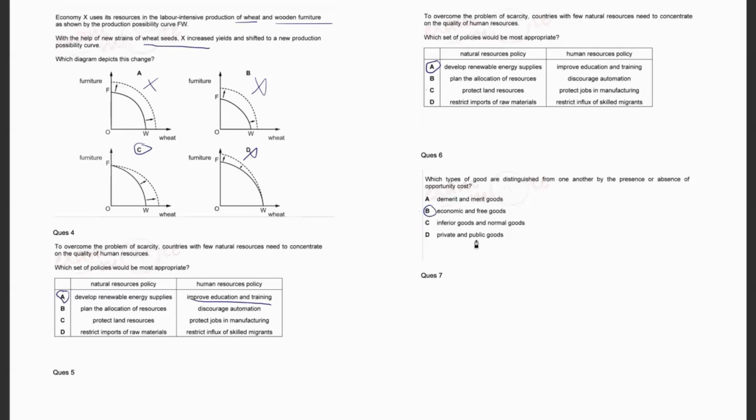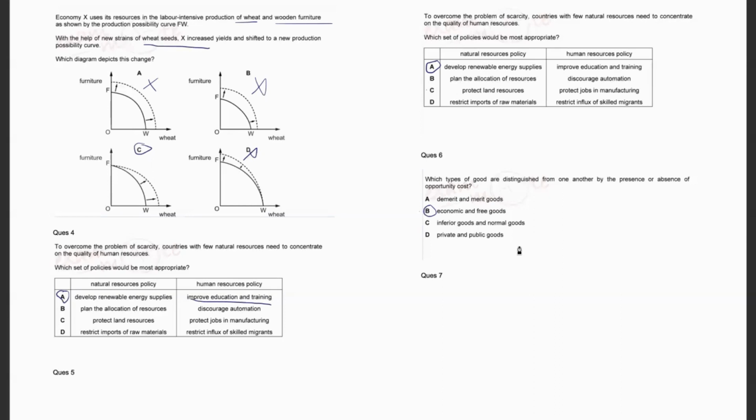Next is private and public goods. Private goods are the goods which are rival and which are excludable in nature. For example, let's say there is a product A. Now, if you buy that product A earlier than another person, then the other person will not be able to get that same product. Let's say it was a very limited edition product and only one was left, then the other person remains restricted from getting it. However, public goods are non-excludable and non-rival.